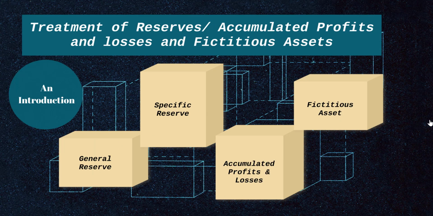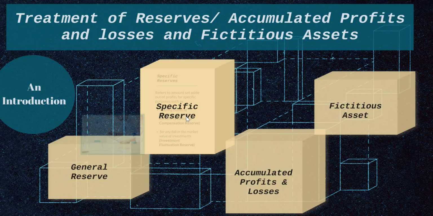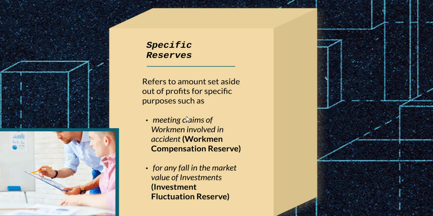Let's go into what is specific reserve and see the examples of specific reserve. Now, specific reserve is also the amount which is set aside out of profits. But this amount is set aside out of profits for specific purpose.